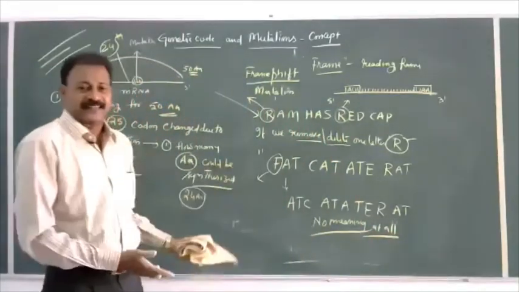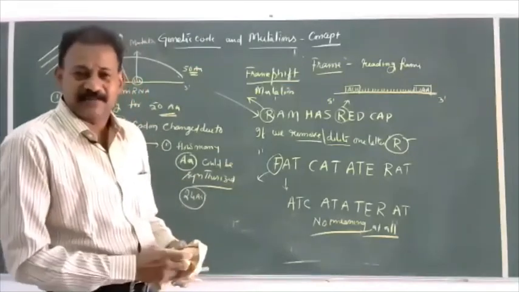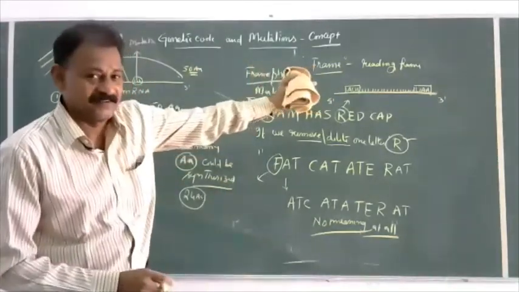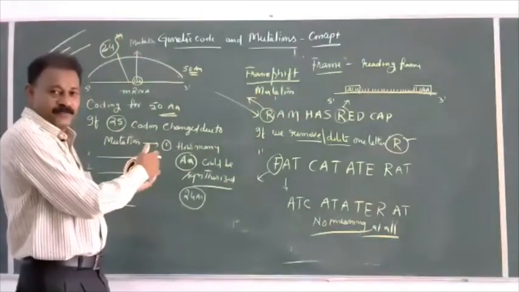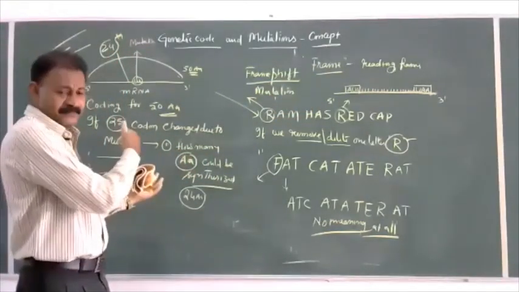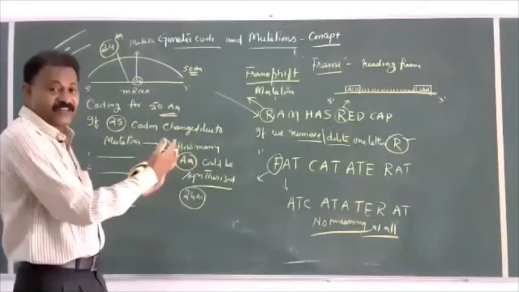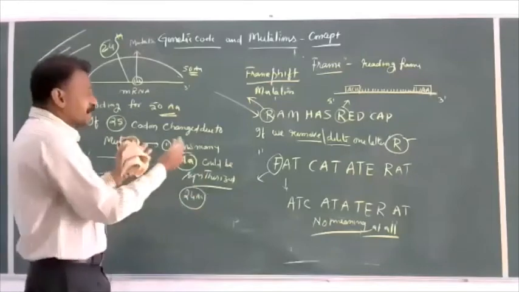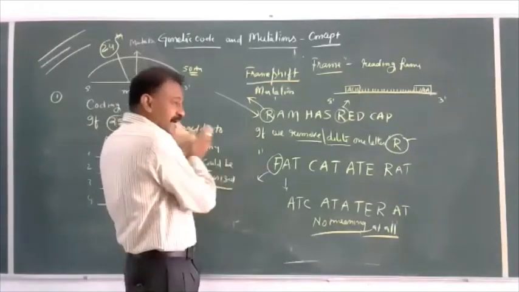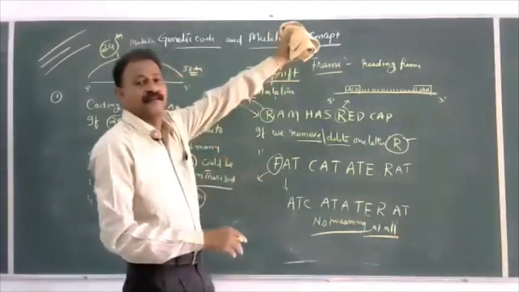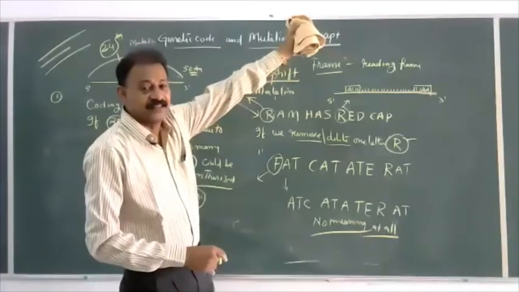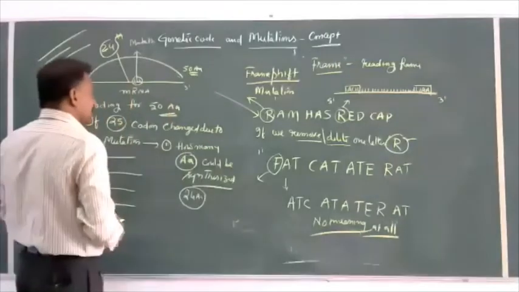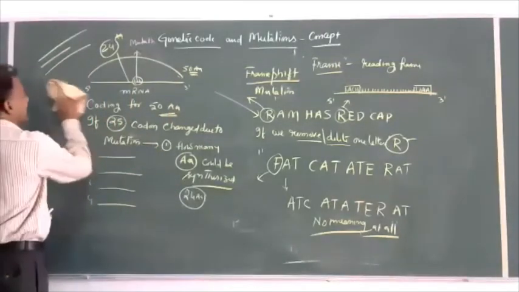So we can create this type of sentences and statements, depending on where it happens. So here, frame shifting means deletion mutations, or a shift from one reading frame to another reading frame. It is nothing but the amino acid is changed, which is nothing but the protein molecule is changed. Frame shift mutations are deletion mutations.